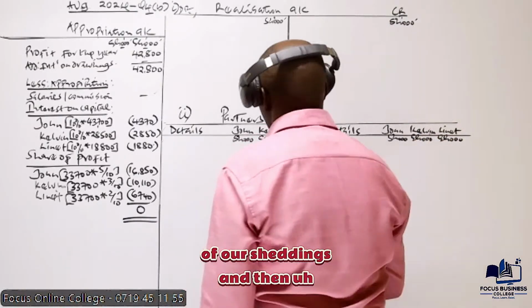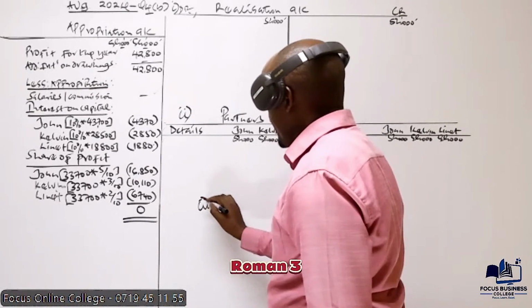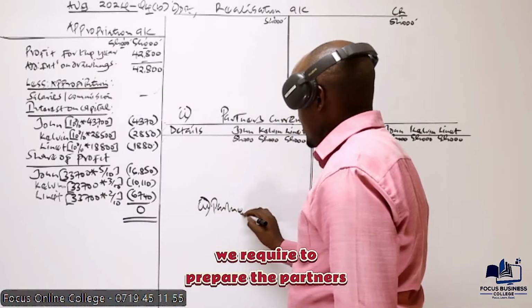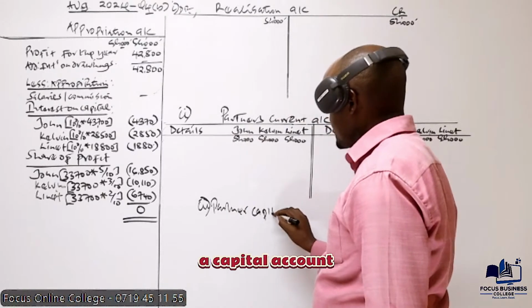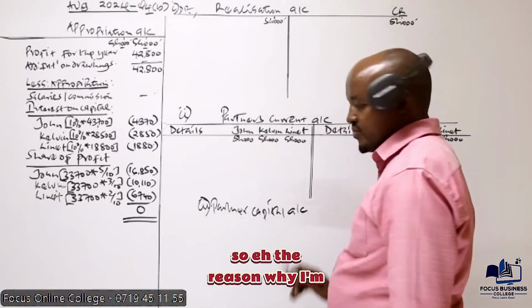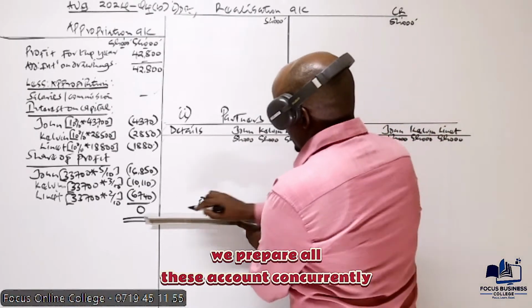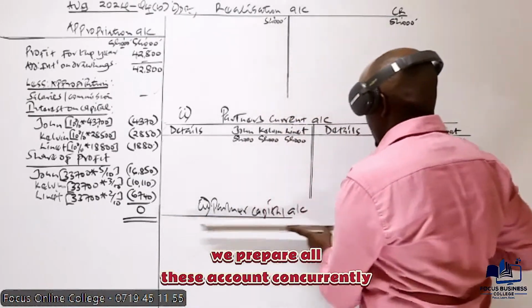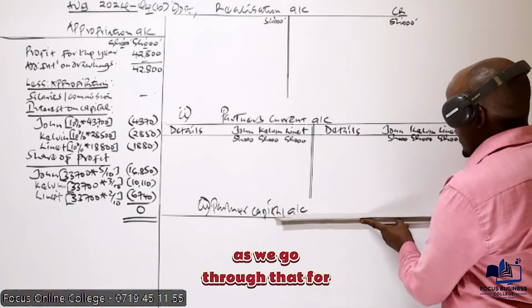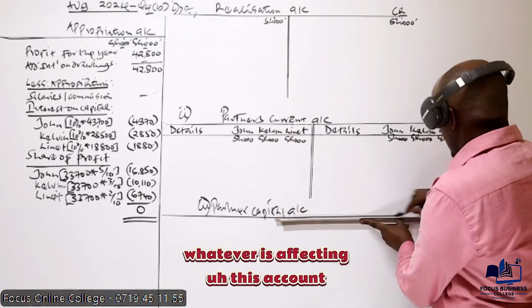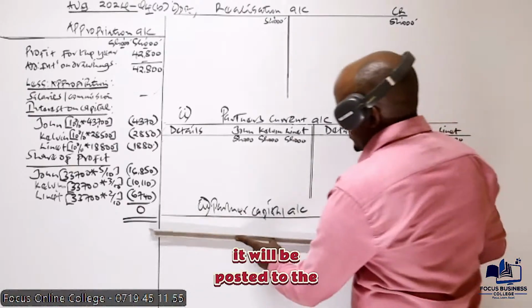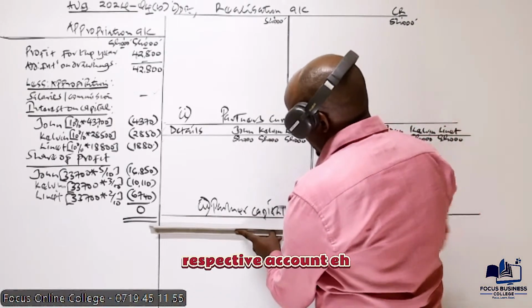And then Roman 3, we're required to prepare the partners capital account. The reason why I'm having all these accounts is because I want us to prepare all of them concurrently. As we go through that balance, whatever is affecting an account will be posted to the respective account.